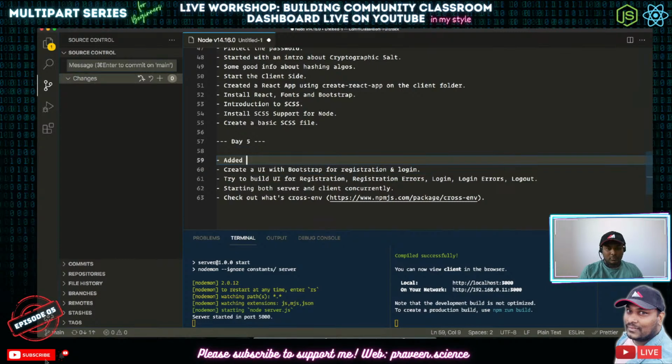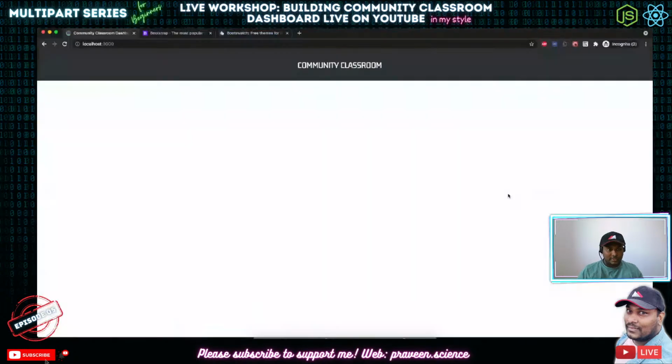Added a Bootstrap theme using bootswatch colors Lux. Okay, and then we are going to create the UI for Bootstrap with registration and login.